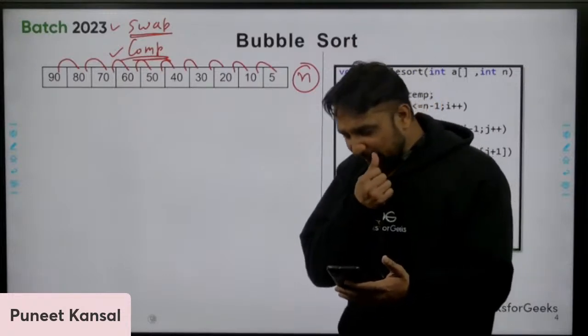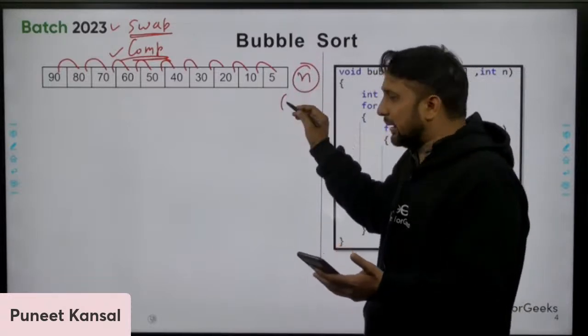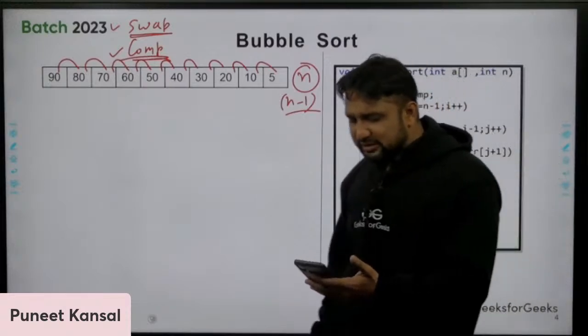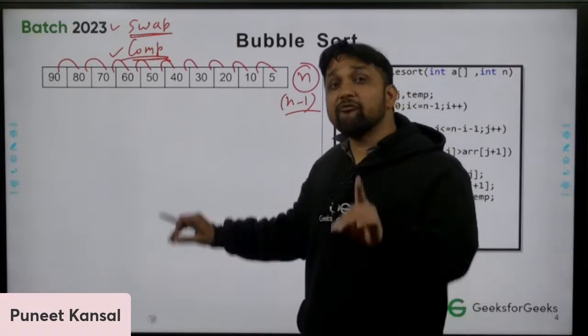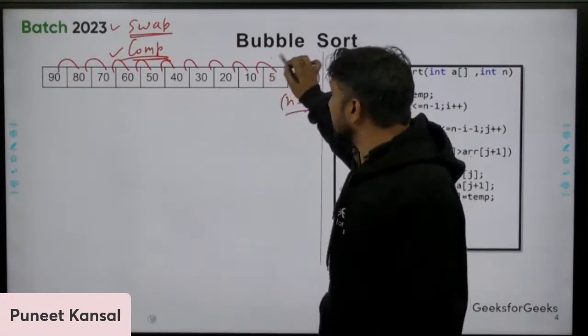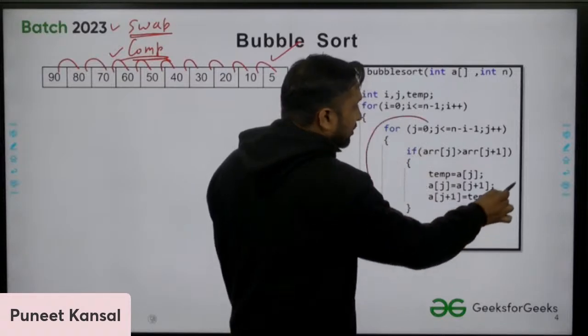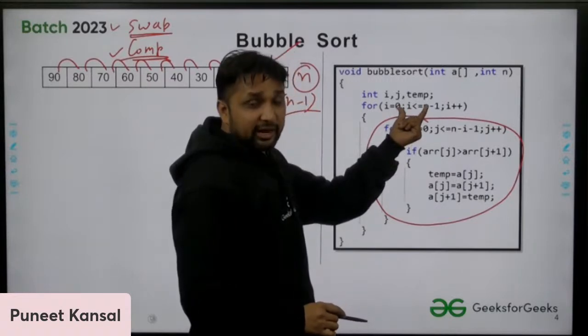Praveen says n. Yes, that is approximately n, or you can say n minus 1 comparisons you are performing. Ravi says n minus 1. Yes. So n minus 1 comparisons you are performing in one pass. This was one pass only. One time you execute the inner loop. And this thing you are doing n minus 1 times.